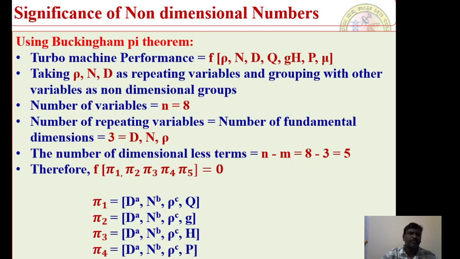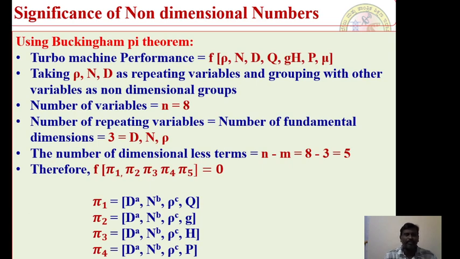So from the Buckingham pi theorem method, we have repeating variables. These variables will keep on repeating in each and every problem. Therefore, in this concept, we need to select repeating variables in an order. The first parameter should be a geometrical parameter, second should be a flow parameter, and third should be a fluid parameter.